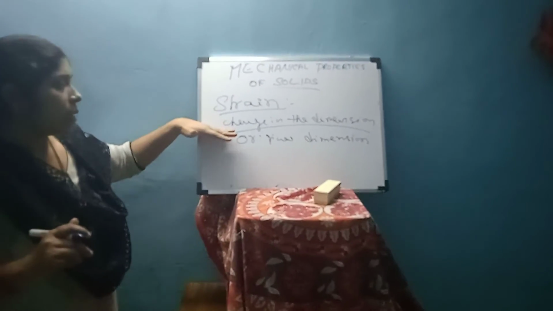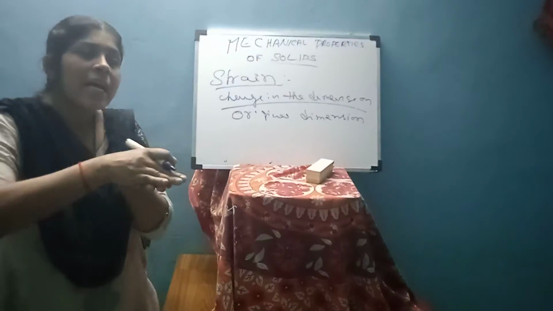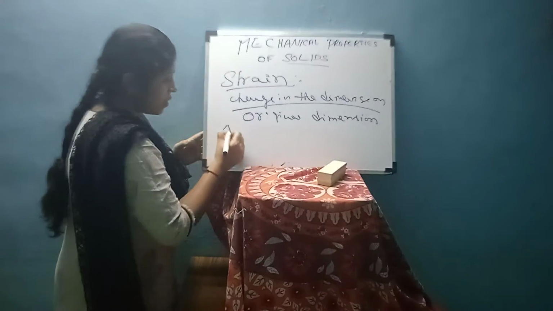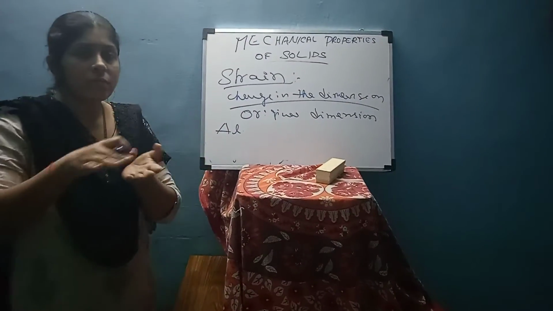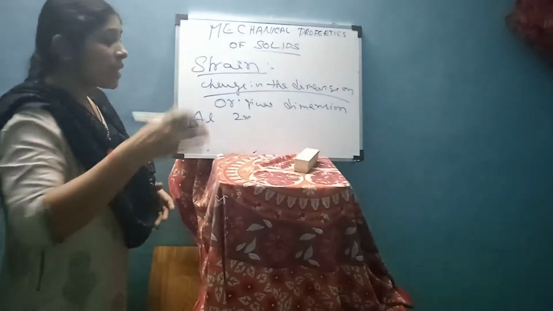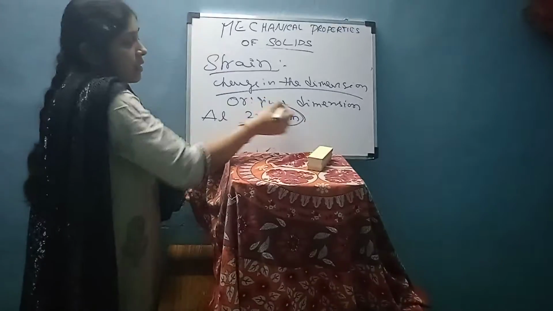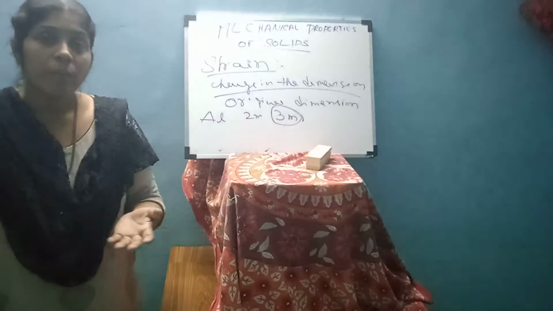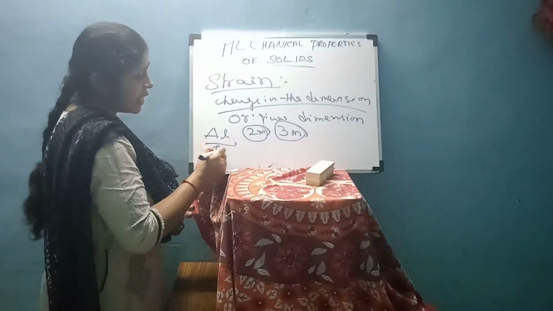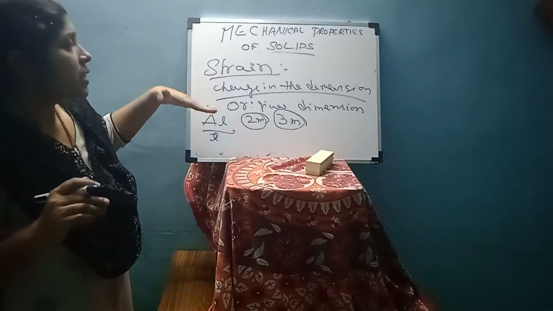Now I think you are clear about this. What is change in dimension? It means after applying the force, if the length changes, for example if it is 2 meter and after applying the force it becomes 3 meter, this change is delta L. The original length is 2 meter, that is L. So change in dimension divided by original dimension.